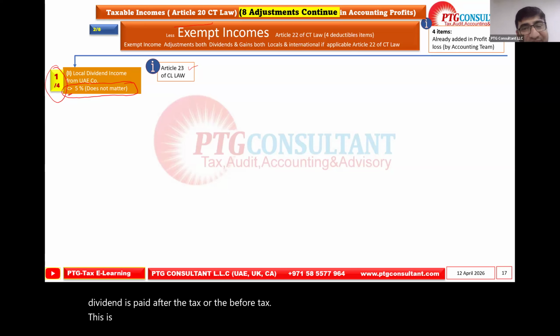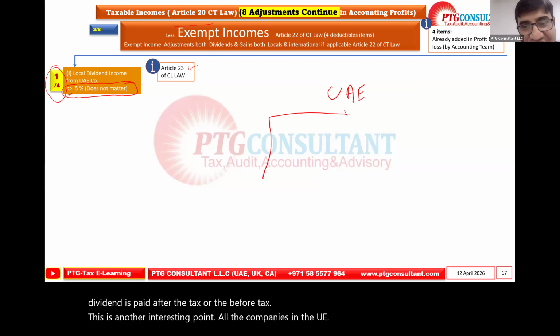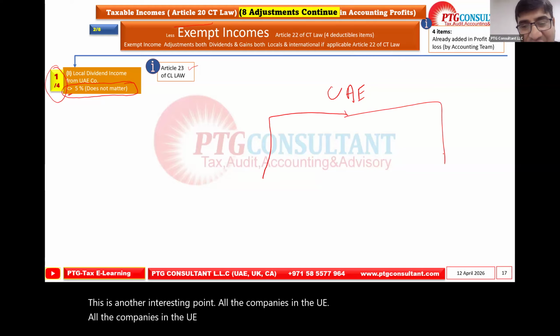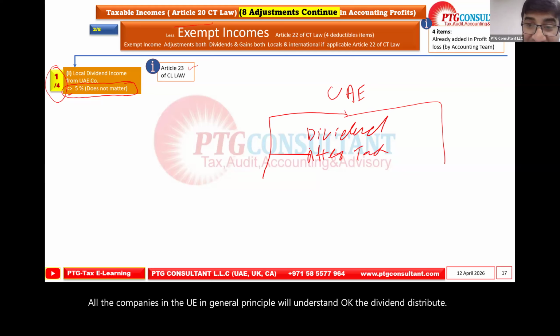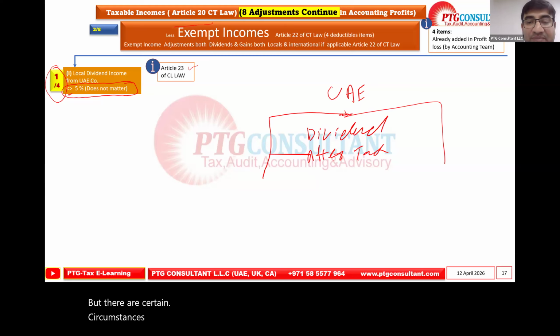For all the companies in the UAE, in general principle we understand that the dividend is distributed after tax. But there are certain circumstances or areas where maybe this dividend is paid before tax.